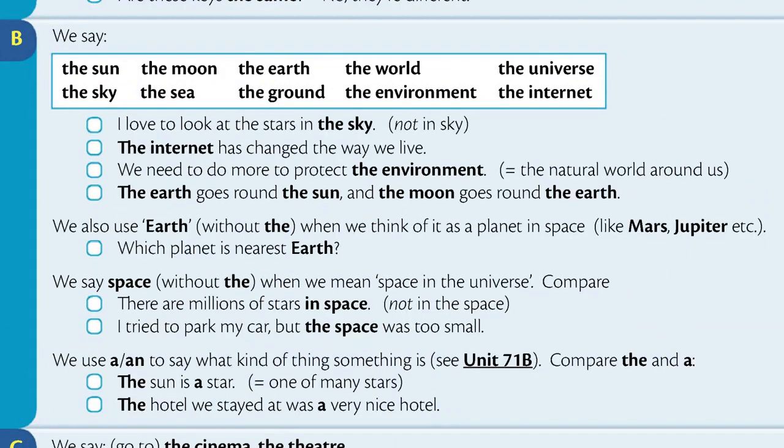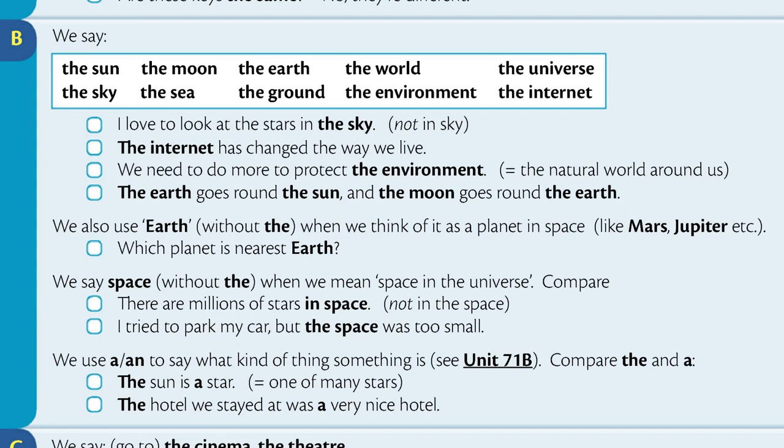Section B. We say the sun, the sky, the moon, the sea, the earth, the ground, the world, the environment, the universe, the internet. I love to look at the stars in the sky. The internet has changed the way we live. We need to do more to protect the environment. The earth goes round the sun and the moon goes round the earth.